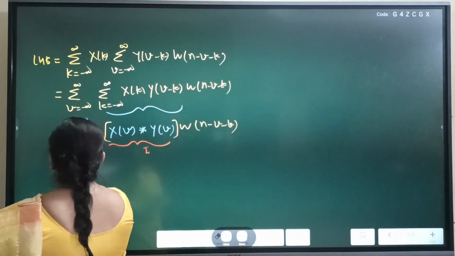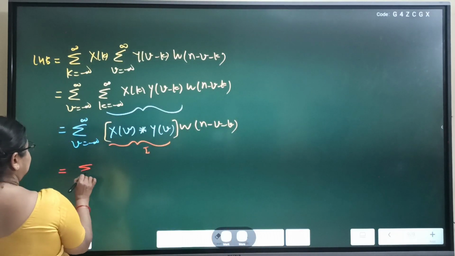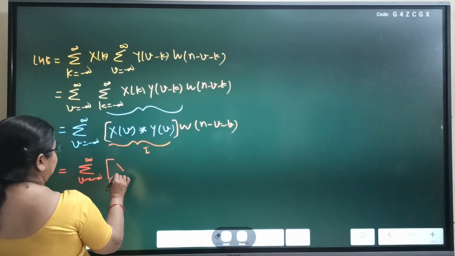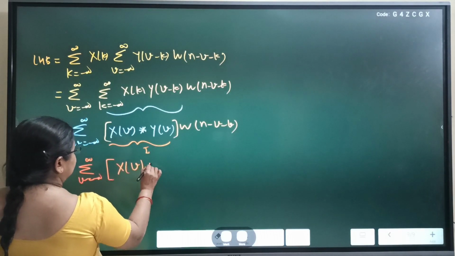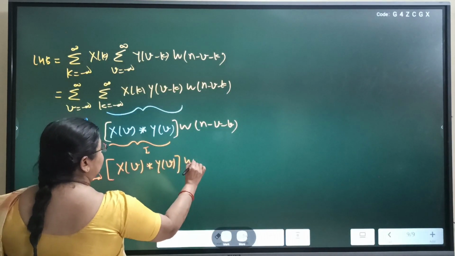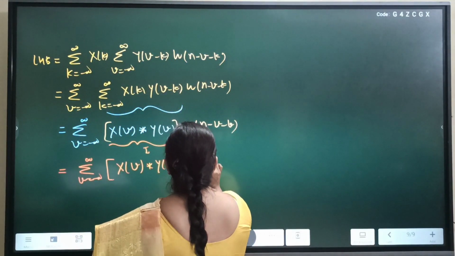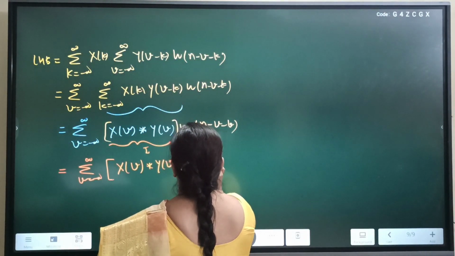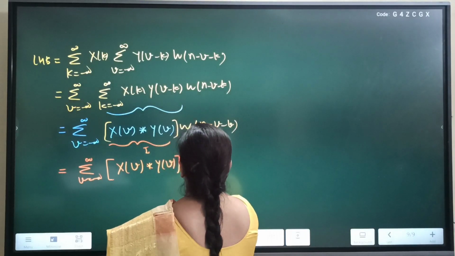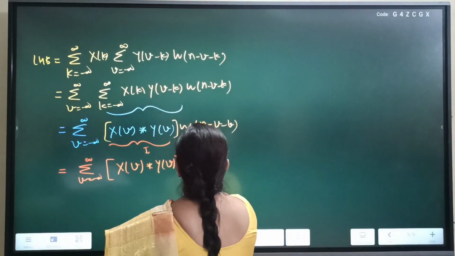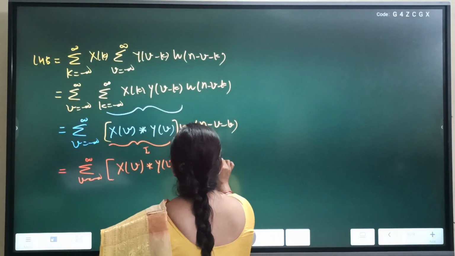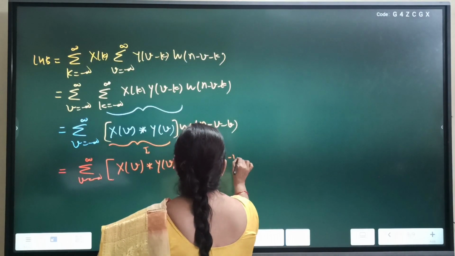So one can write like this also: summation v equal to minus infinity to plus infinity, x[v] y[v] w[n minus k minus v].